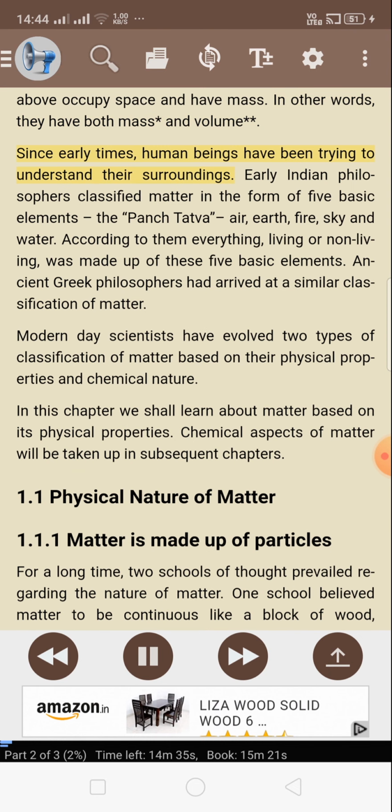Since early times, human beings have been trying to understand the surroundings. Early Indian philosophers classified matter in the form of 5 basic elements: the Panchtatva, air, earth, fire, sky, and water. According to them, everything, living or non-living, was made up of these 5 basic elements. Ancient Greek philosophers had arrived at a similar classification of matter.